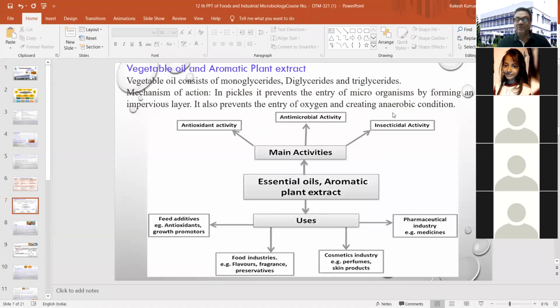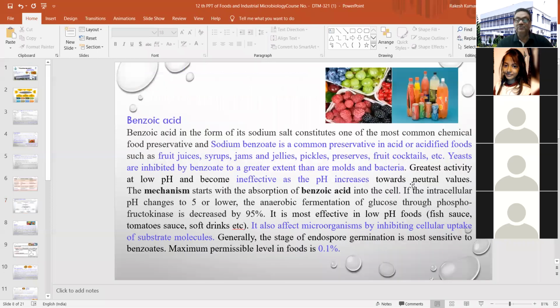Now, what are the main activities? Antioxidant activity, antimicrobial activity, insecticidal activity. So these are the different activities created by different kinds of vegetable oils, and where we can use these essential oils or whatever extracts you are getting from different kinds of aromatic plants. These can be used as feed additives. You can use them in different food industries. The cosmetic industry is also using them for manufacturing perfumes and skin products. Then in the pharmaceutical industry, you can use these essential oils for preparation of different kinds of medicine.